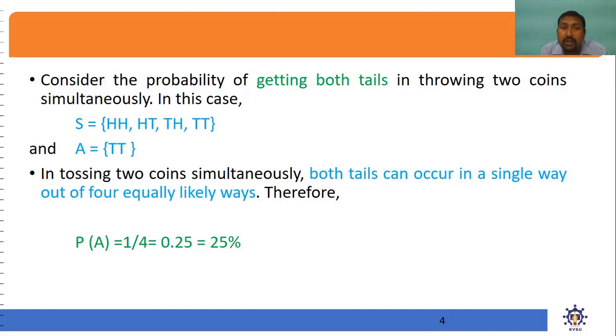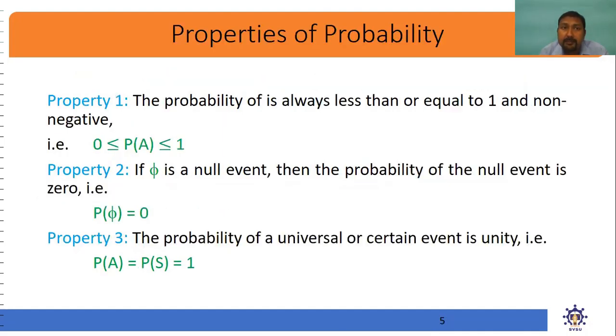In tossing two coins simultaneously, both tails can occur in a single way out of the four equally likely ways. Therefore, probability of A is equal to total number of favorable cases, that is only 1, divided by total number of possible outcomes, which is 4 in this case. So probability of event A, that means both tails occur while tossing the two coins simultaneously, is equal to 0.25, or 25%.